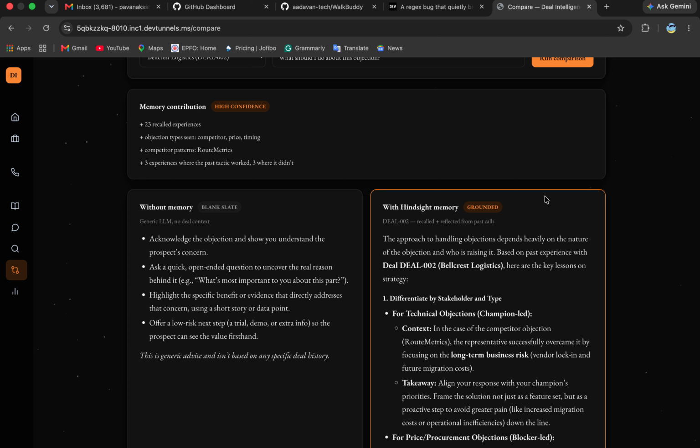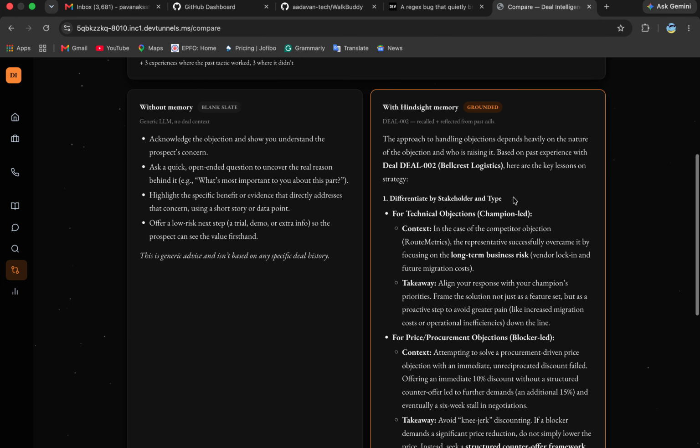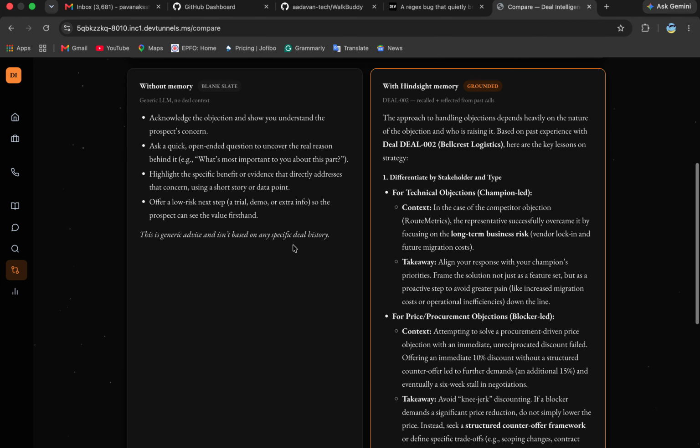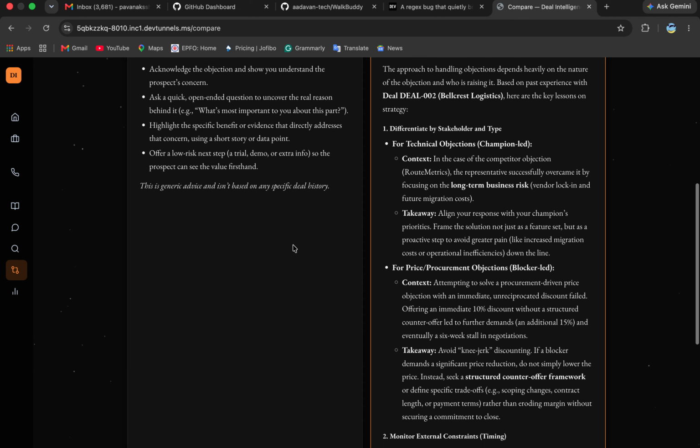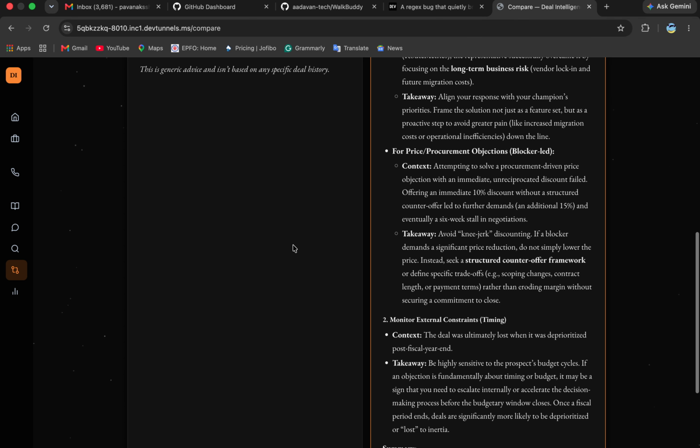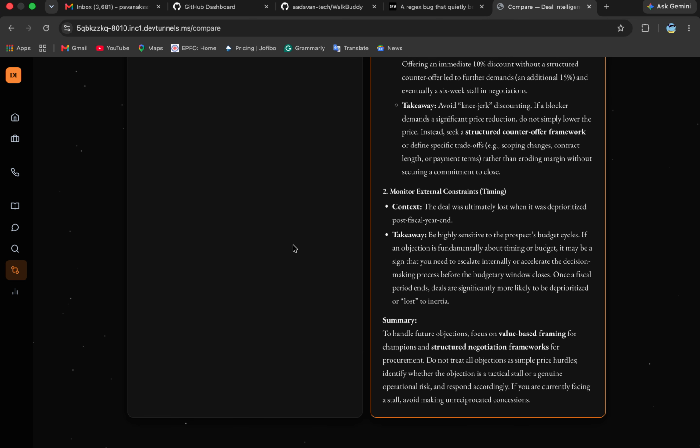Acknowledge the concern, reiterate value, offer flexibility. That's the advice you'd get from any generic AI bolted onto a CRM. It doesn't know that this is Bellcrest. It doesn't know this deal already stalled once on a discount ask, and it has no way to tell me if that advice has ever actually worked. It's a guess wearing a confident tone. That's an agent without memory.